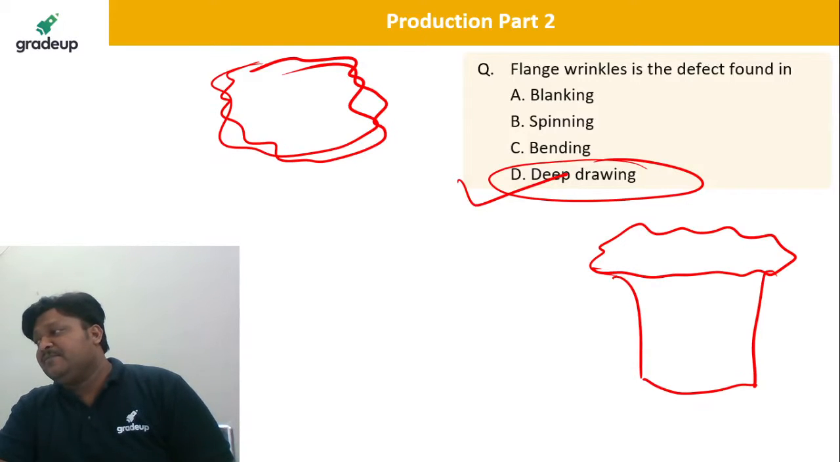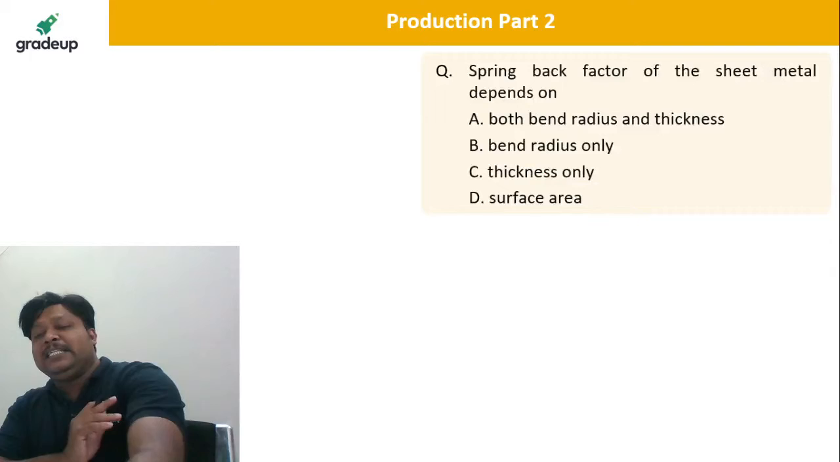D is the correct. Tejas, Jai Hind. Yes, deep drawing is correct here. Tell me the next.